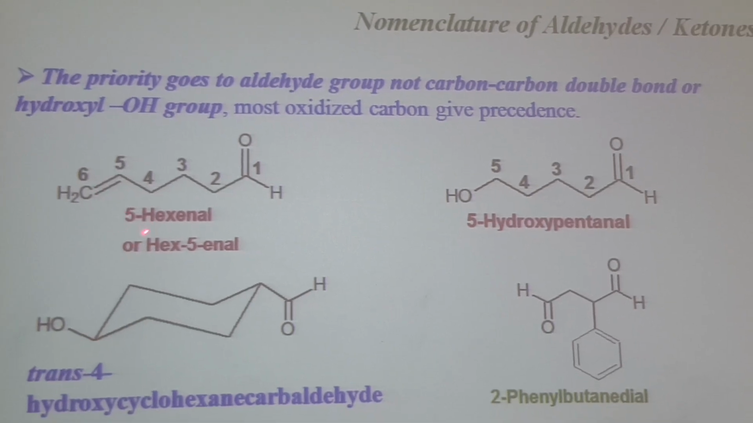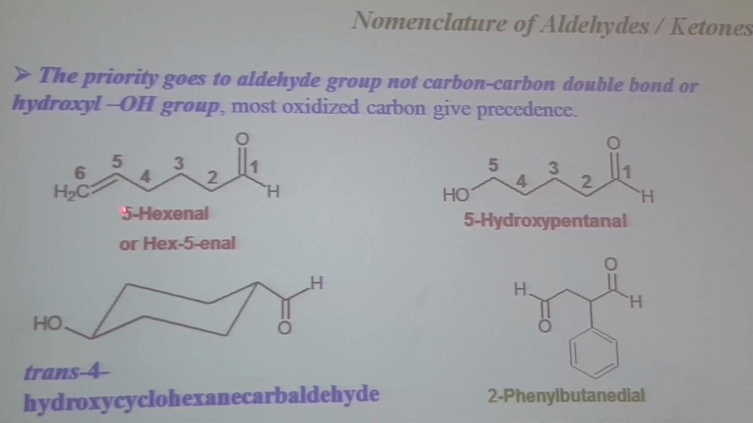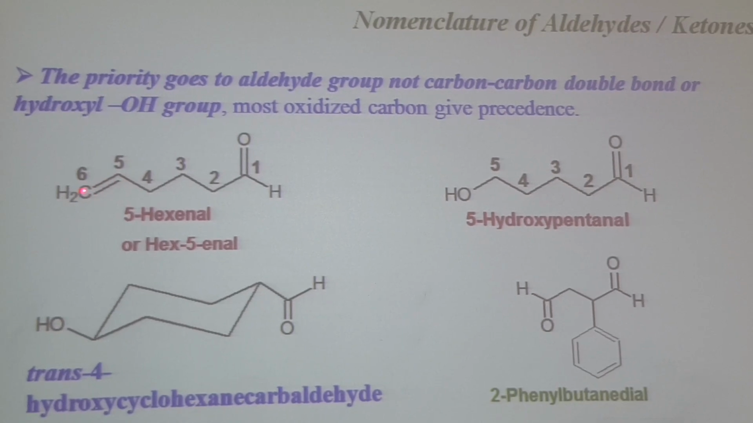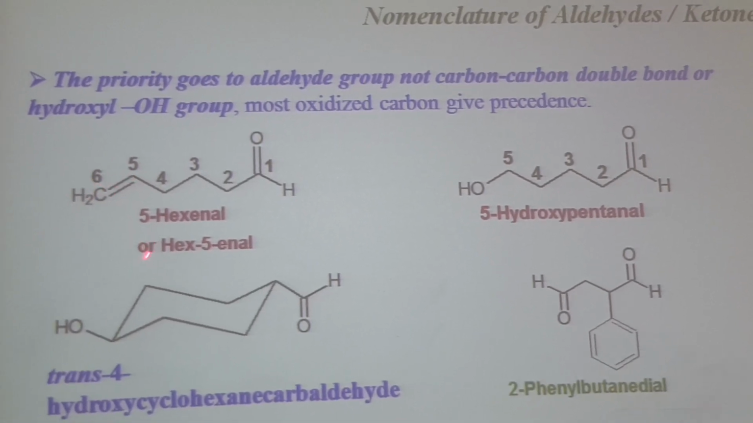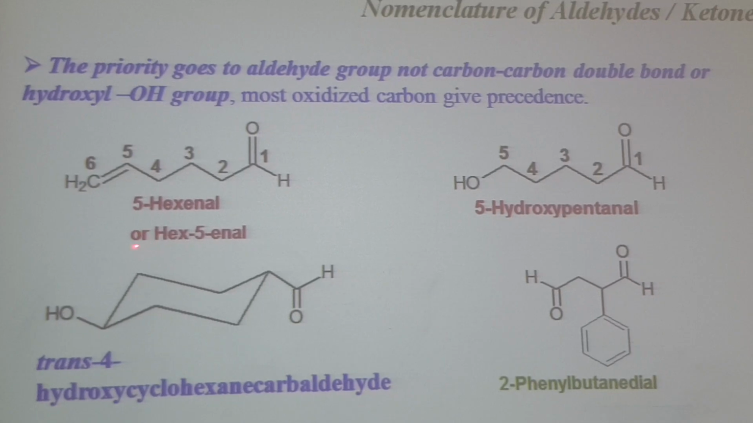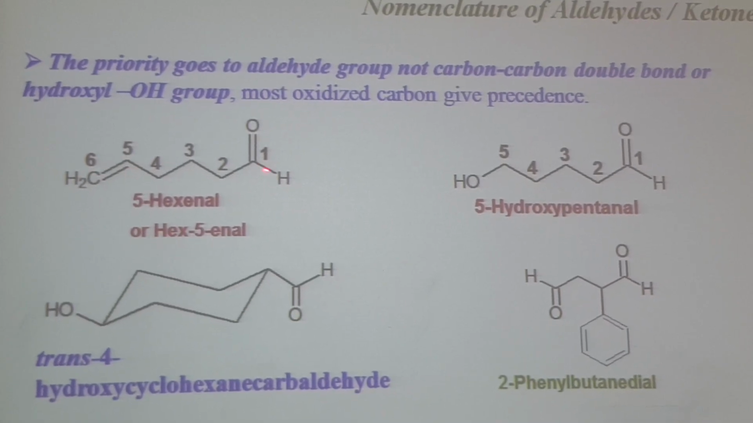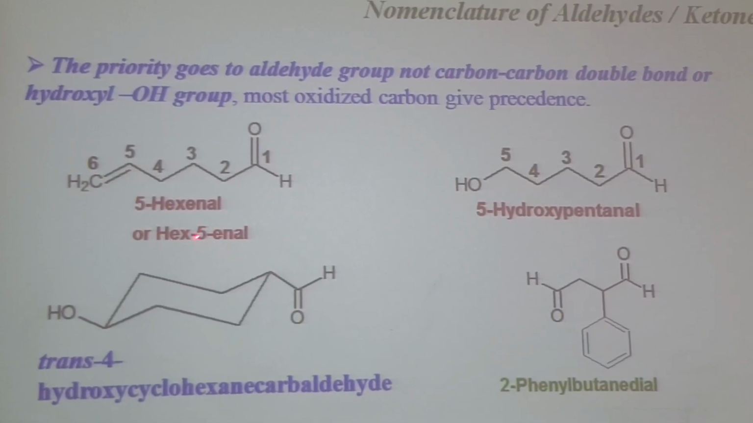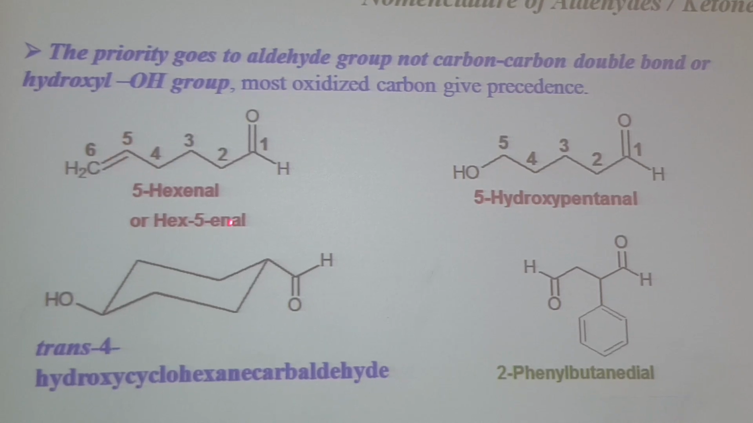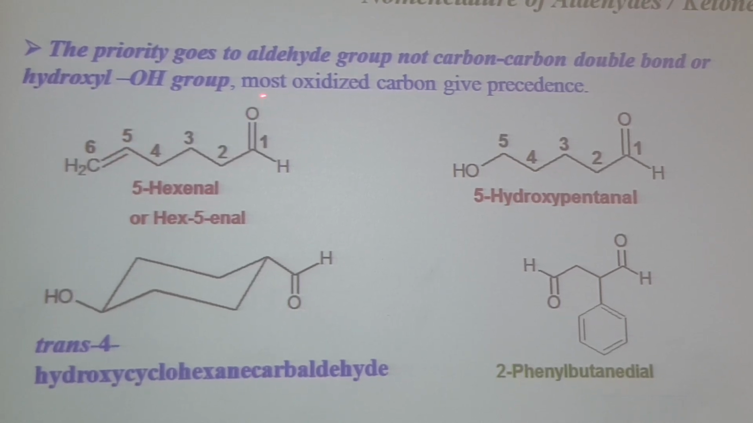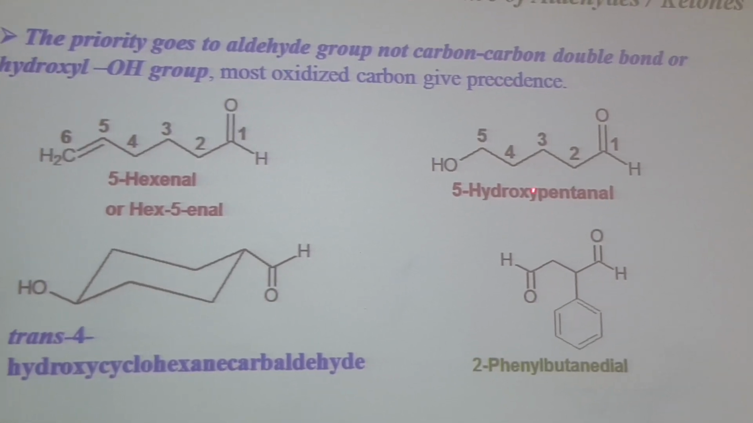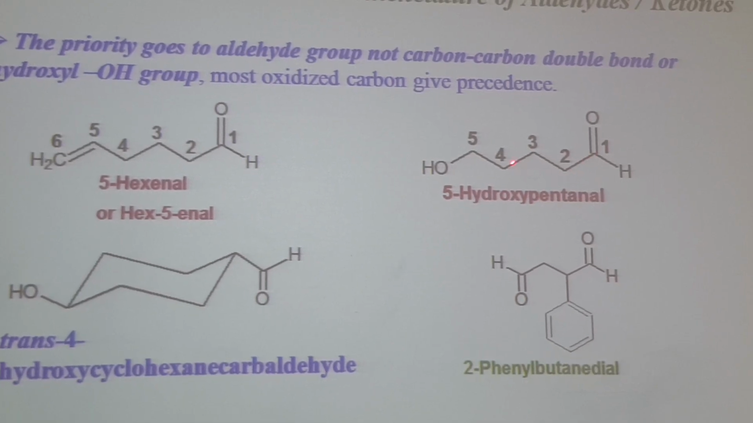So it will be 5-hexenal. The 5 shows that the carbon-carbon double bond is present between carbon 5 and 6. Or another way to write this name is hex. Hex is the root, 5-en-al, numbering from the aldehyde. So it will be 1, 2, 3, 4, 5.